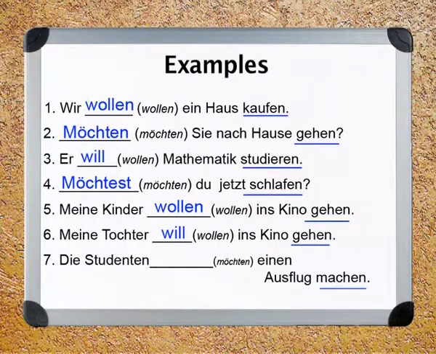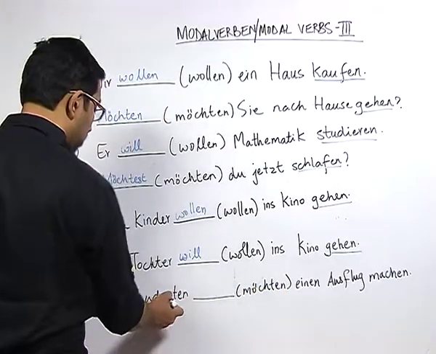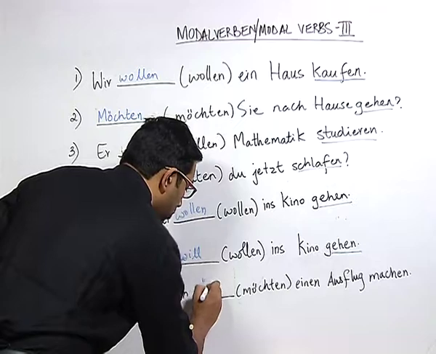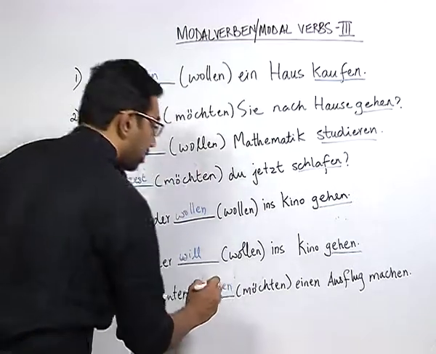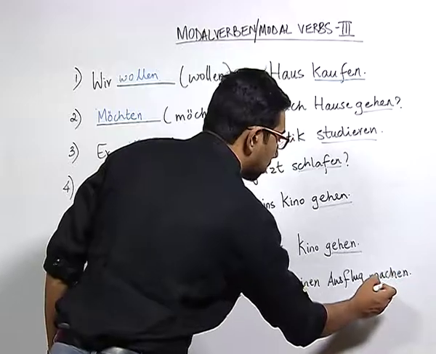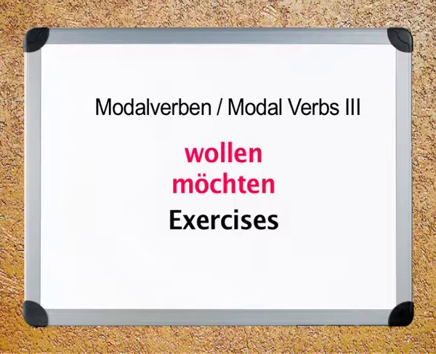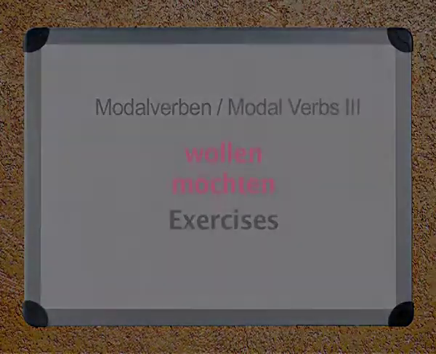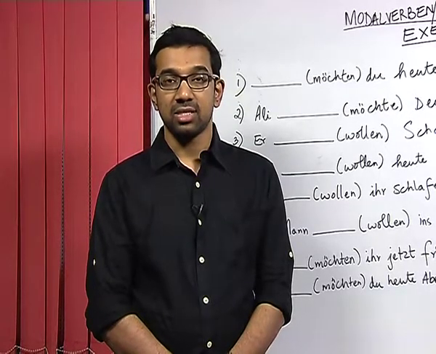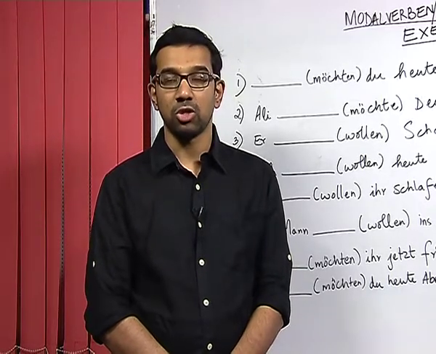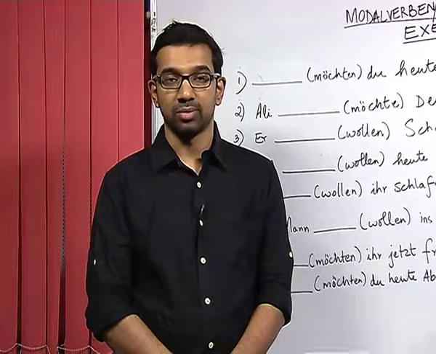Die Studenten einen Ausflug machen. We have the verb möchten here. Studenten is the plural noun of the singular noun Student. So, we write the conjugation möchten and mark the infinitive verb at the end. Now, there is an exercise where the student would write the correct conjugation of the verbs wollen and möchten and also underline the infinitive verb.